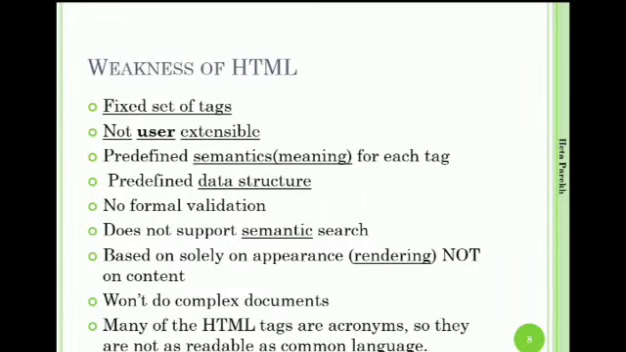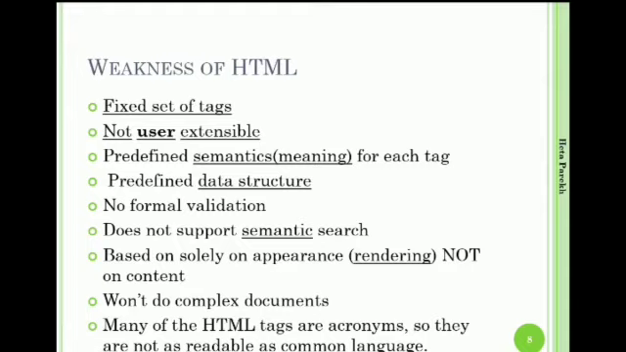Weaknesses of HTML: again, the fixed set of tags makes it not extensible like XML. So it is not user extensible, and predefined semantics of each tag is given to us. Like we can say B means bold, I means italics. So the meaning of each tag is already defined for us. There is no formal validation. It does not support semantic searching.